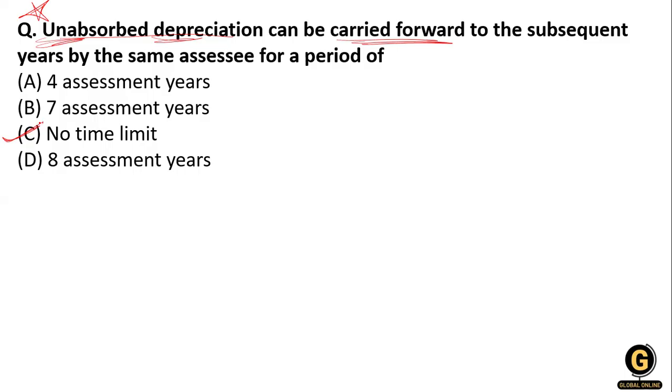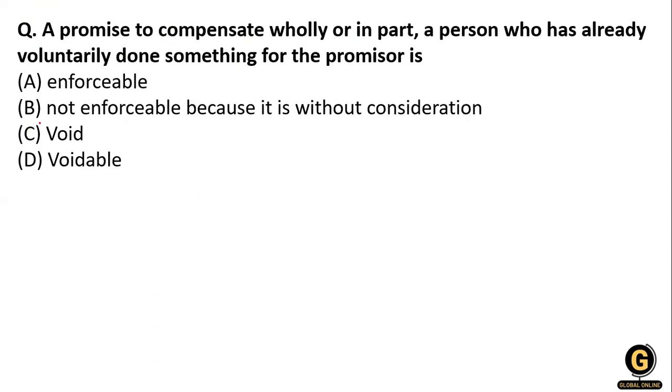And this is given in the Indian Income Tax Act 1961. They allow set-off of such unabsorbed depreciation against any other heads of income, and the remaining amount can be carried forward to the subsequent year. Now the next question, which is on your screen: promise to be compensated wholly or partly.